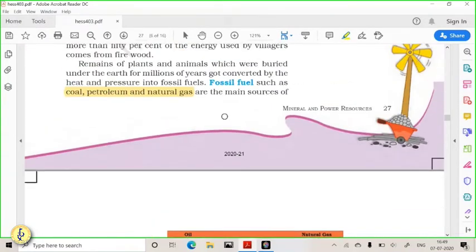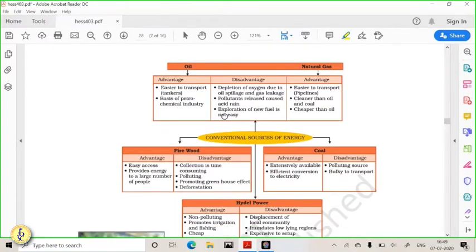So coal, petroleum and oil, they have different uses and they have different advantages. If you see coal, coal is a very polluting mineral. It has a low calorific value. The heat contained in the coal is very less. Its transportation is very costly. So mining is very polluting. It is not environment friendly. Okay, and impurities are very high. You need lots of storage place for the coal. So that's why coal is not considered a very efficient fuel nowadays.